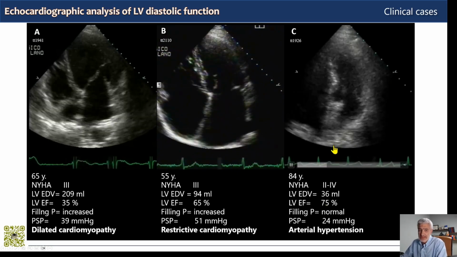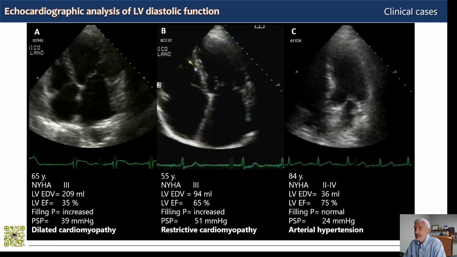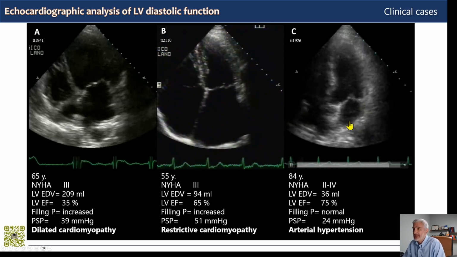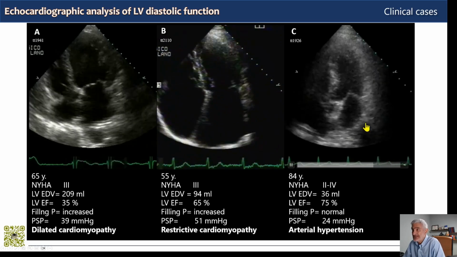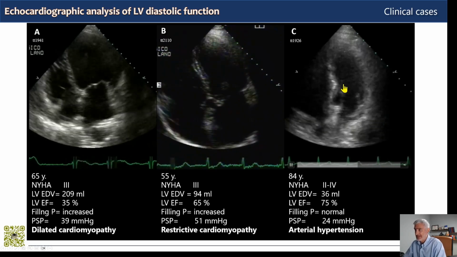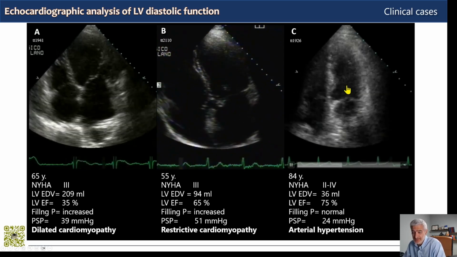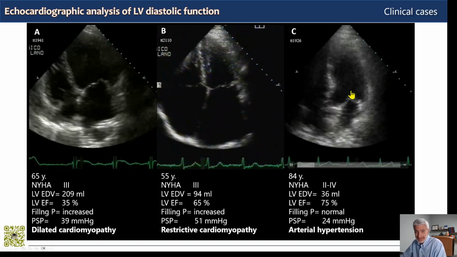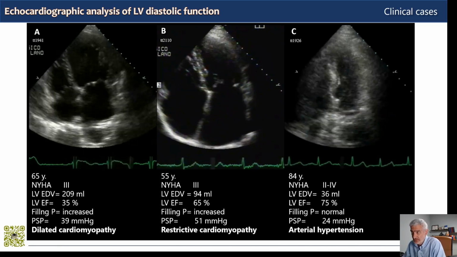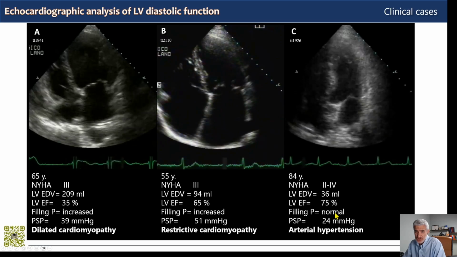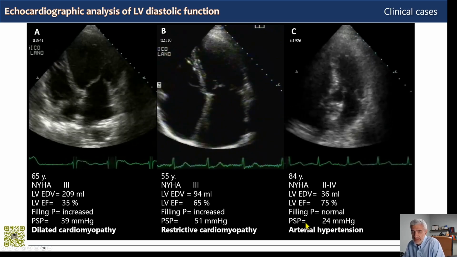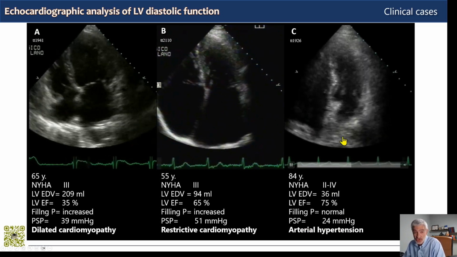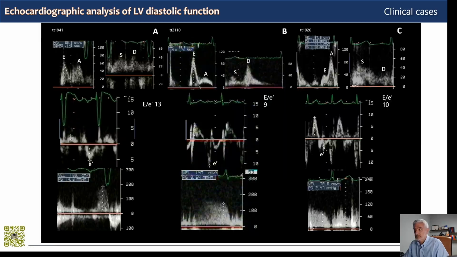In C, the elderly patient, 84-year-old with arterial hypertension, comes to the emergency department with dyspnea and suspected heart failure. You can see normal left ventricular volume and ejection fraction and hyperkinesis of the left ventricle. There is a reduced left ventricular preload, being left ventricular end-diastolic volume. Filling pressures are just normal, and also pulmonary systolic pressure. So is this also a heart failure with preserved ejection fraction or not?